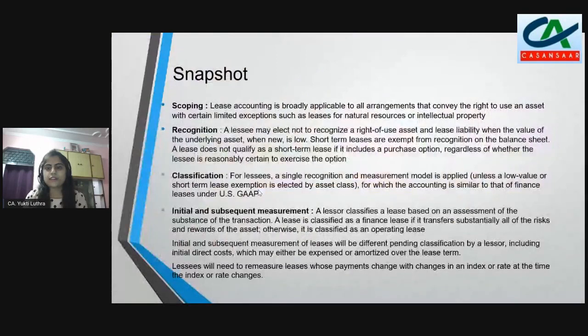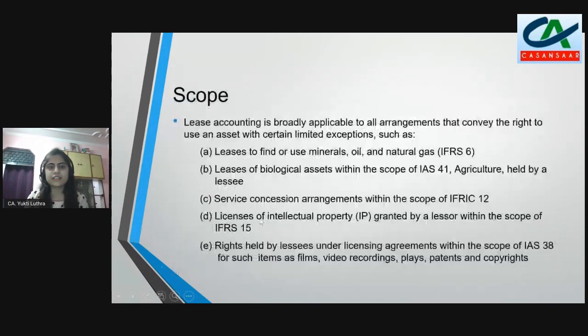So let's move forward and try to understand some of the aspects of this standard. We will broadly classify our learning into four parts: scoping, recognition, classification, and initial and subsequent measurement. When we look at the scoping, it is applicable to all leasing arrangements that convey the right to use an asset, with certain limited exceptions.